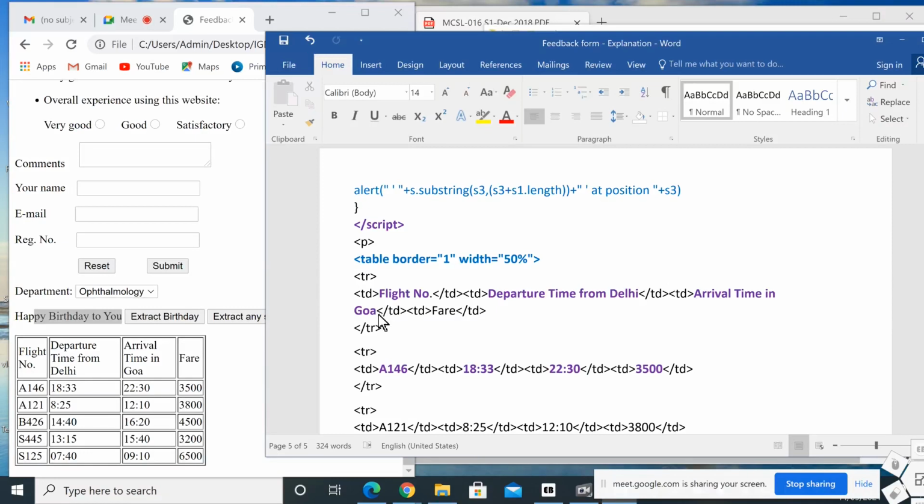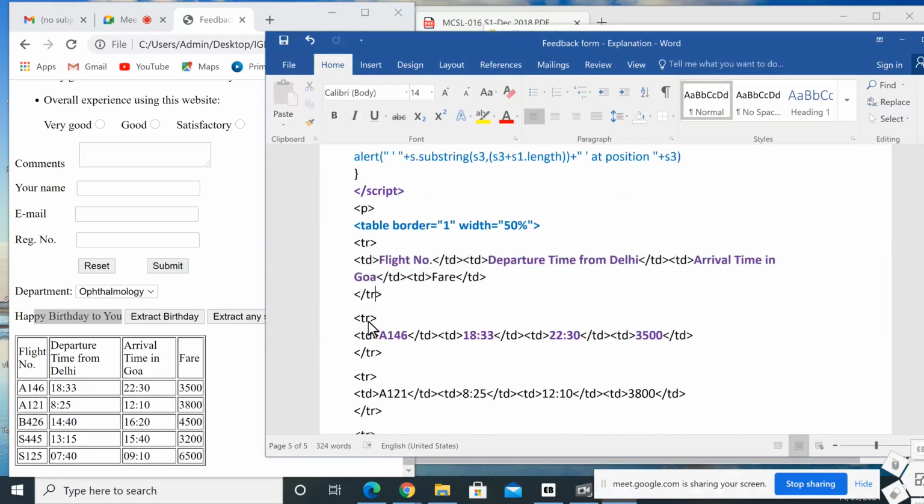There it prints Goa over here. Arrival time in Goa. Then we close the table data, and a new table data opens another column, and here we print the fare. Then table data closed, then table row closed. So one row of information is entered over here.